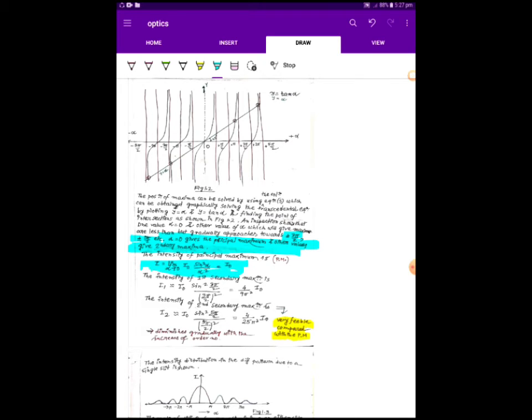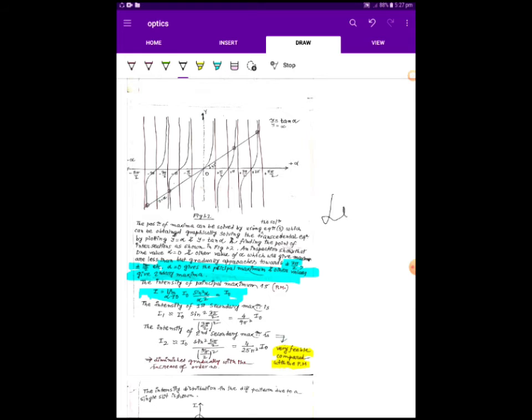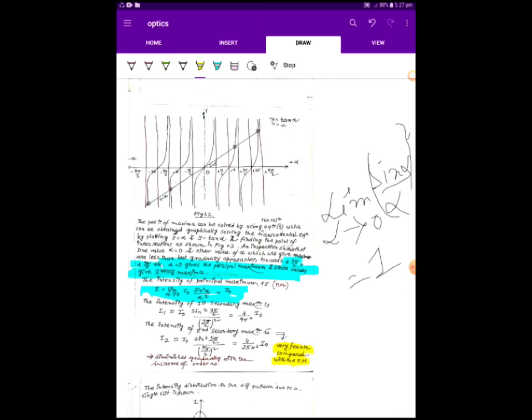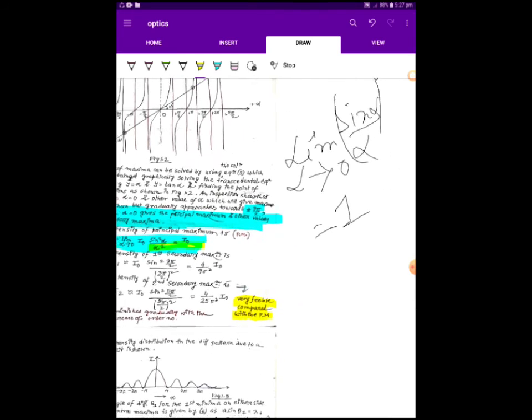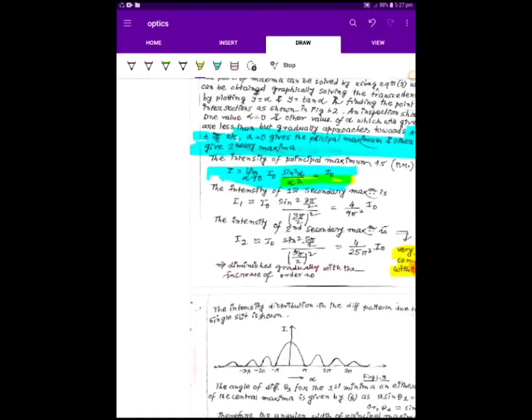The limit of sin alpha by alpha is equal to 1, so sin square alpha by alpha square is also 1. So this is the principal maximum.